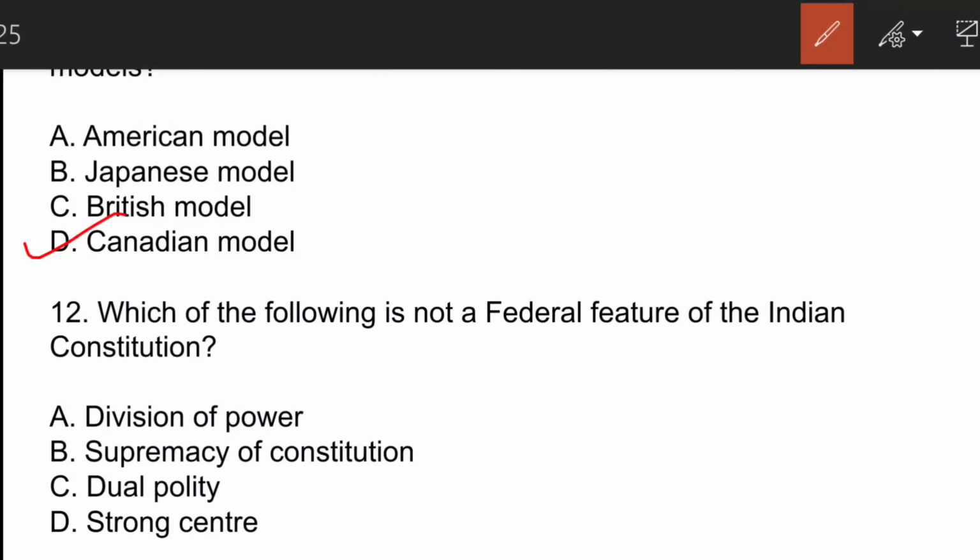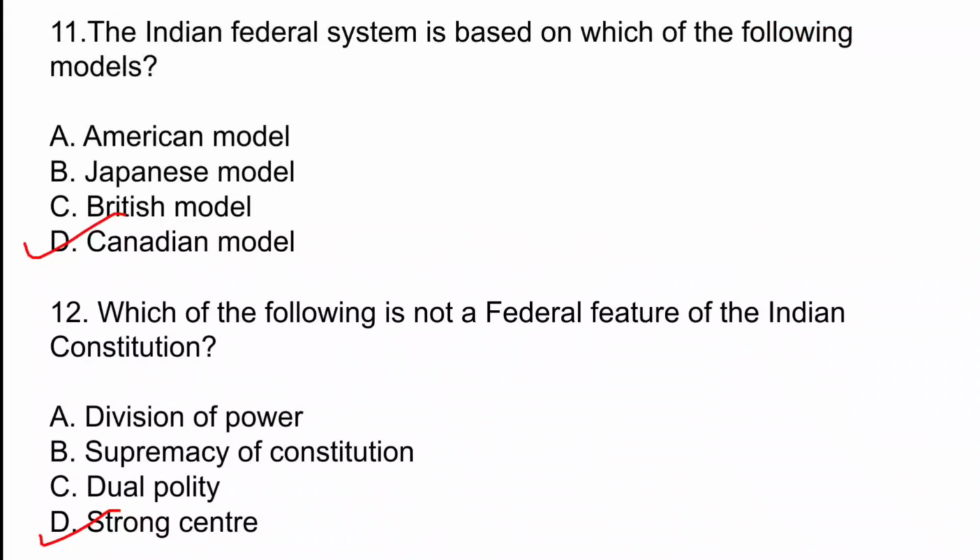The next question is, which of the following is not a federal feature of the Constitution? Here the correct answer is option D, that is strong center. Strong center is a unitary feature of the Indian Constitution. And dual polity means that the residents are citizens of the nation and state at the same time. This is practiced in USA. Moving on to the next question.